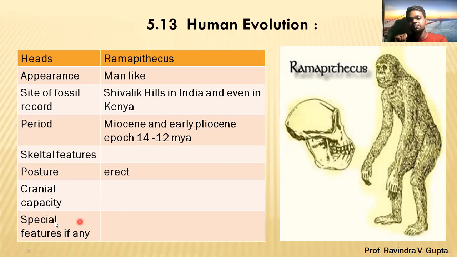Cranial capacity is not available and the special features are also not available.